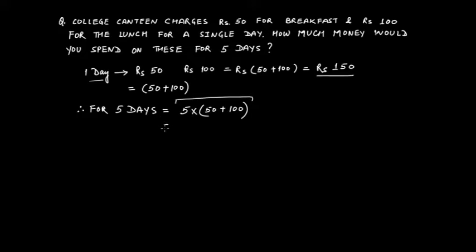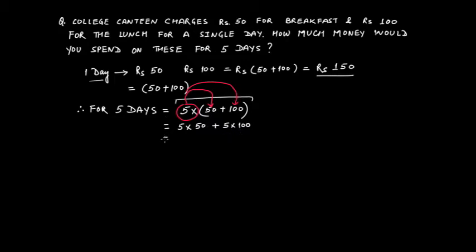And by that it would be 5 multiplied by 50 plus 5 multiplied by 100. It's like this: 5 times, you will attack first on 50 and then on 100. That is what we have done here.